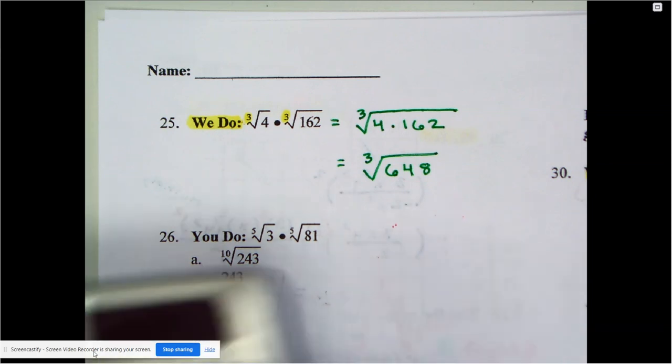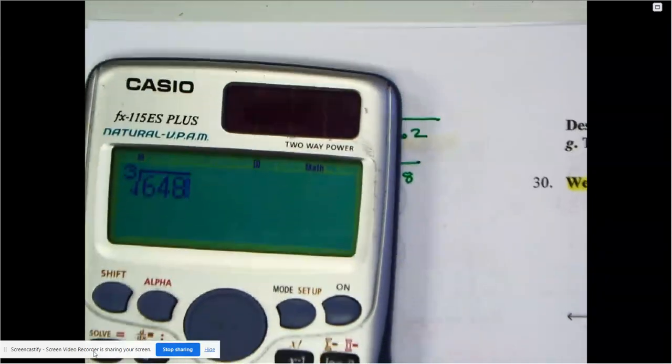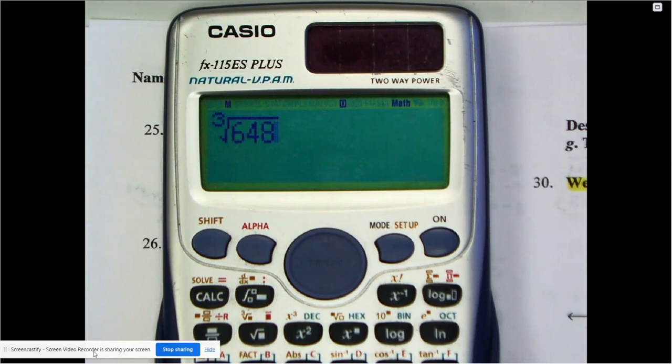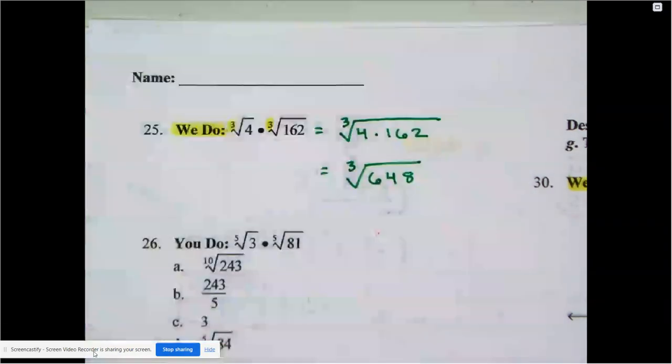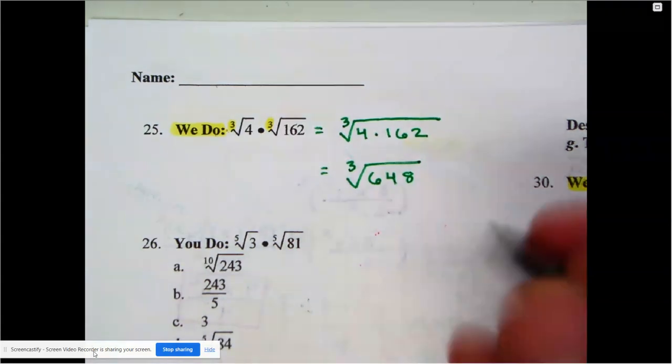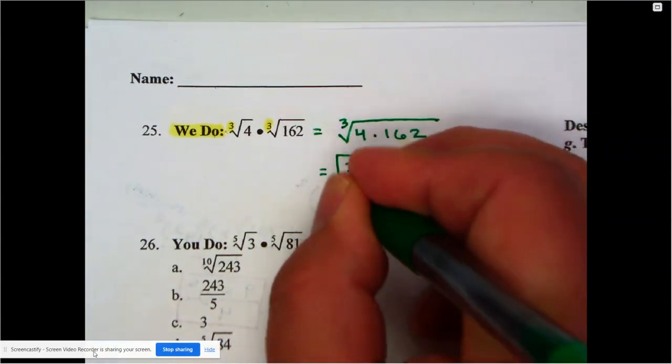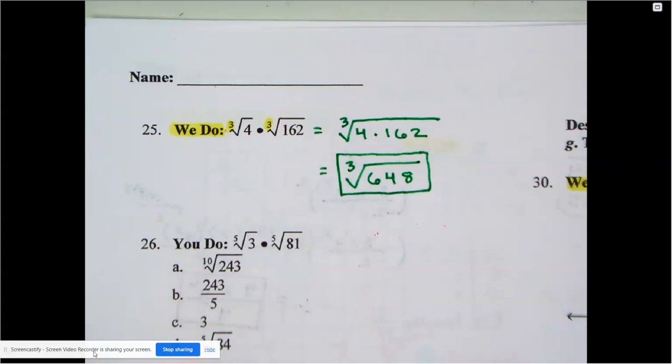648. All right, so let's see what the calculator tells us. The cube root of 648. And it's a big decimal. They didn't say anything about rounding. And if they don't say anything about rounding, then this is my official answer. Again, you can't just assume, oh, I just have to throw a decimal for it. Nah, if they don't mention rounding, then you shouldn't be doing it. You just leave it like that.